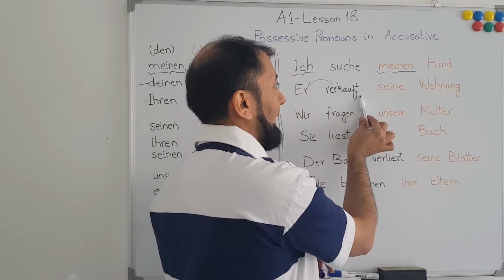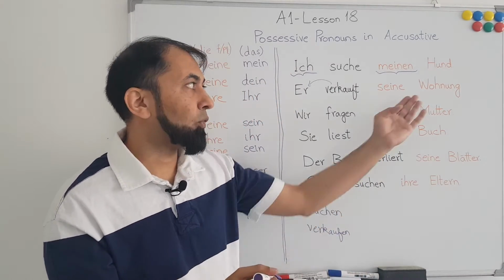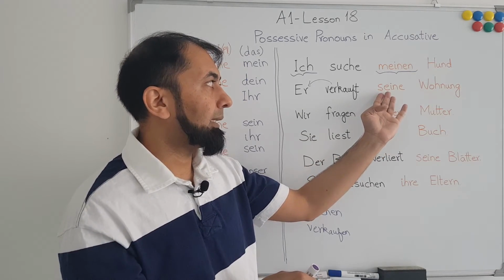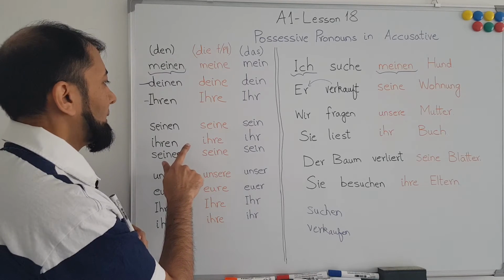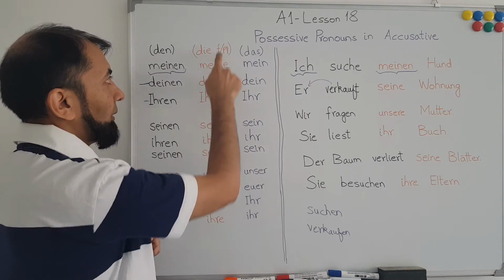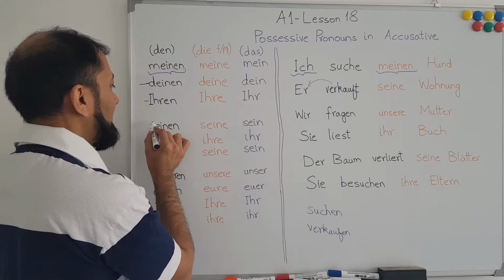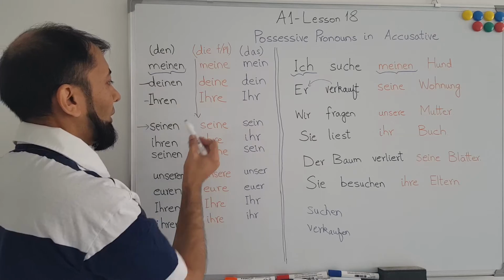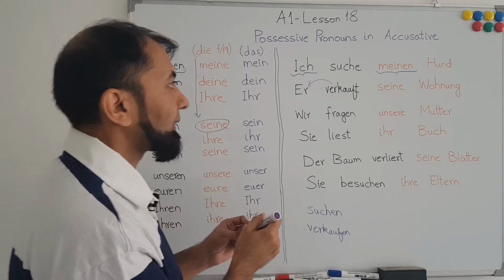He sells his apartment. Apartment in German is Wohnung, and Wohnung is a feminine noun. For his apartment, it will be seine Wohnung. We have to follow this column, so for his, this row and this column.